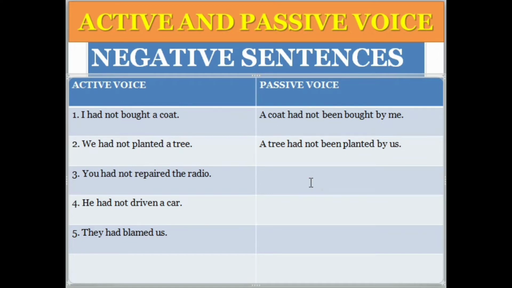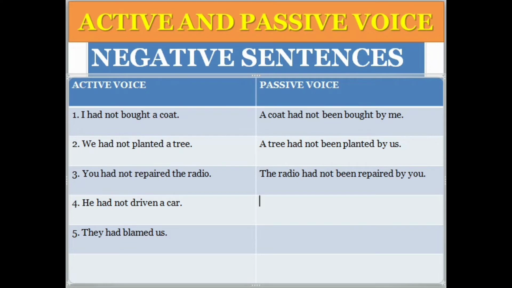You had not repaired the radio. So you is the subject and the radio is the object. So how to change? The radio had not been. Only use been. The remaining sentence is so simple, just putting the by phrase. The radio had not been repaired. Third form of repair is repaired. The radio had not been repaired by you.